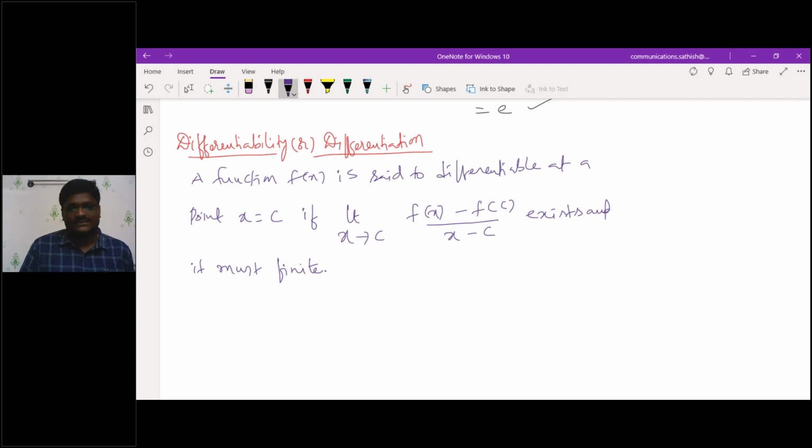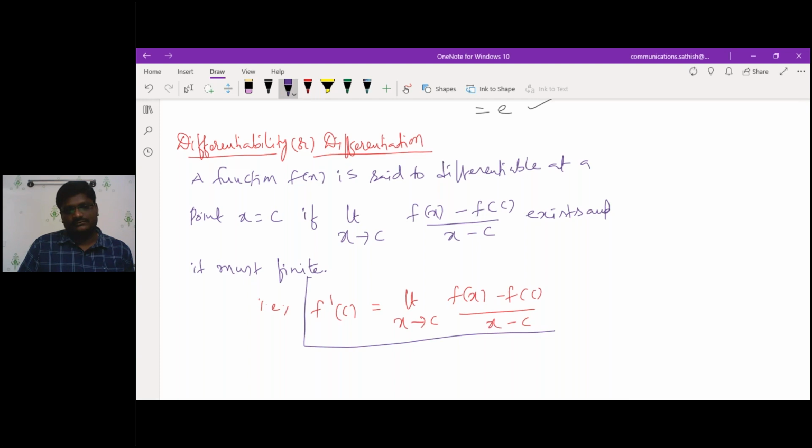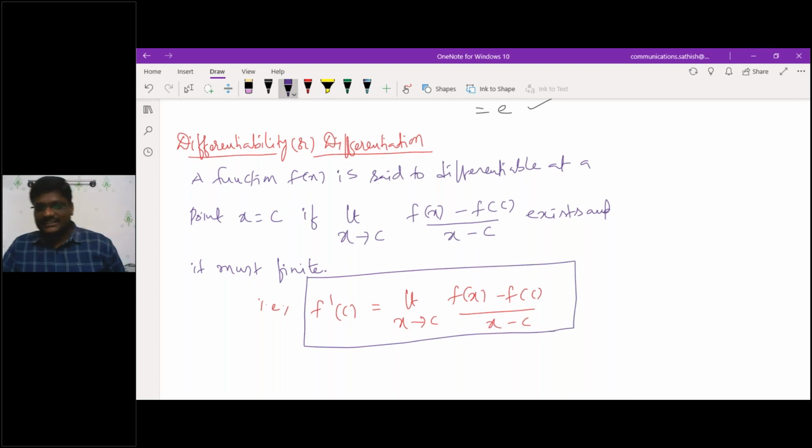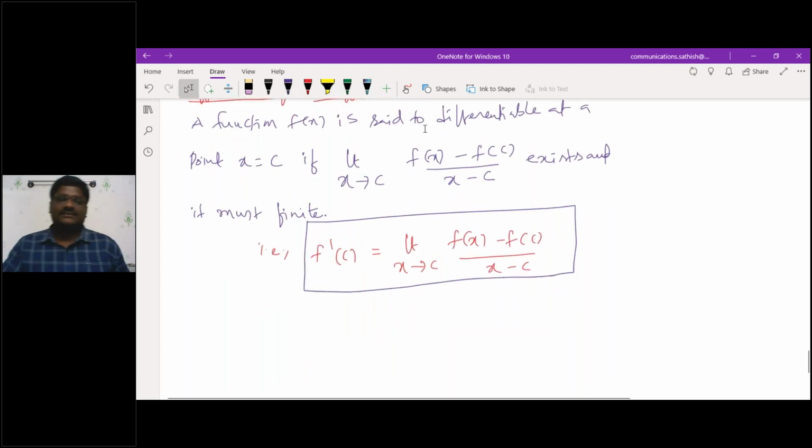This itself I used to call f dash c, which is equivalent to limit x tending to c of f of x minus f of c by x minus c. Actually this is the definition, but for checking whether the given function f of x is differentiable or not, we will calculate the left hand derivative as well as the right hand derivative.